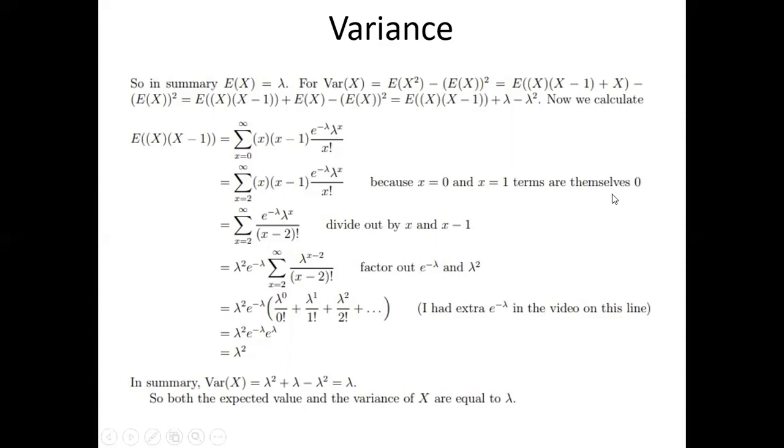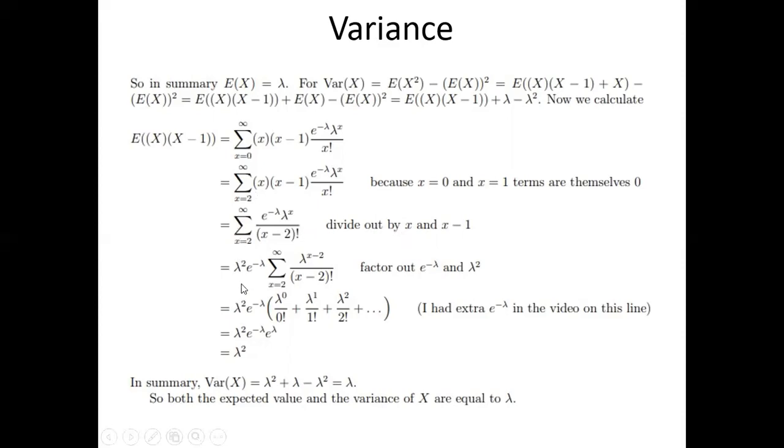Now we'll find the value of expectation of x into x minus 1. Expectation of x into x minus 1 equals the summation from x equal to 0 to infinity of x into x minus 1 into e power minus lambda into lambda to the power of x by x factorial. When x equals 0 and x equals 1, the terms themselves are 0. So the summation starts from x equals 2 to infinity, and x into x minus 1 cancels with x factorial, leaving e power minus lambda, lambda to the power of x by x minus 2 factorial.